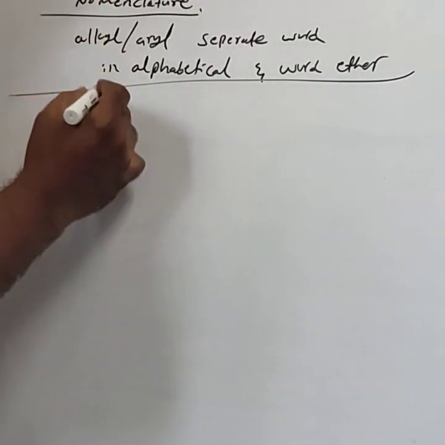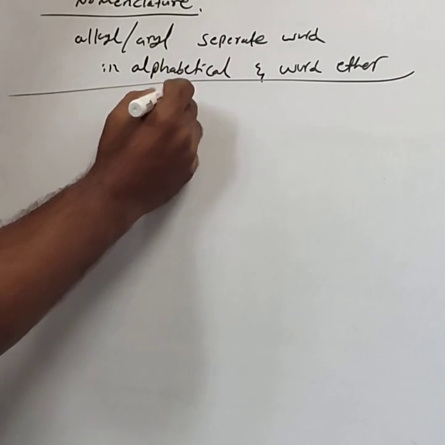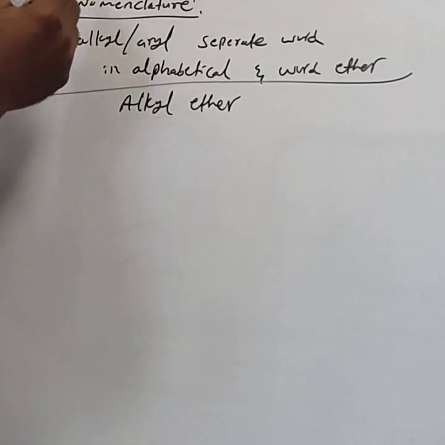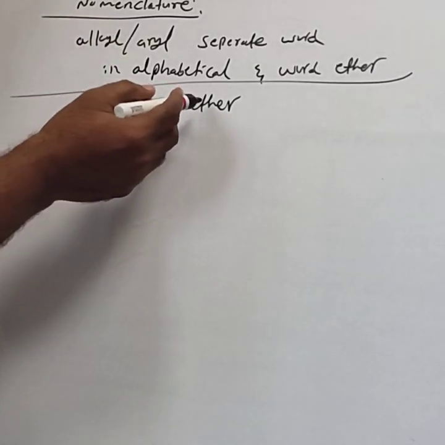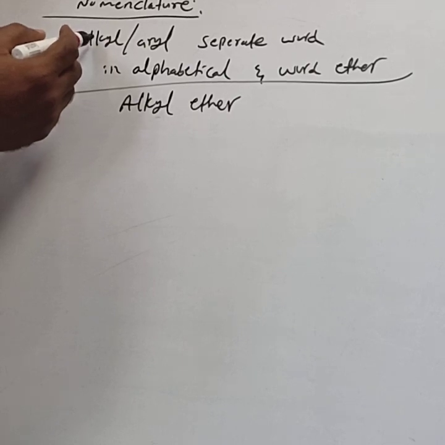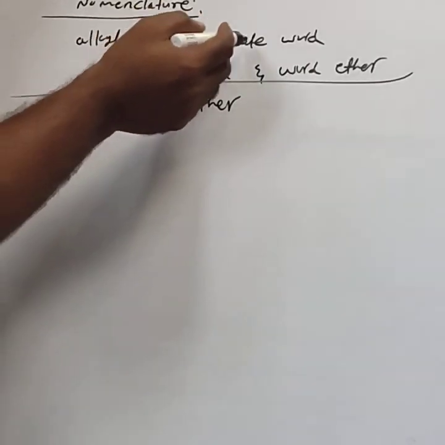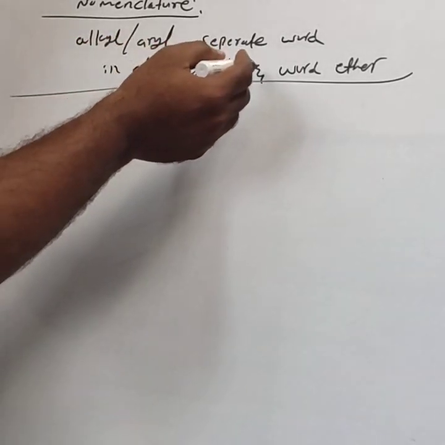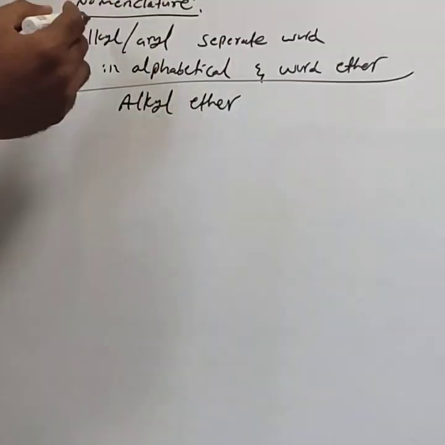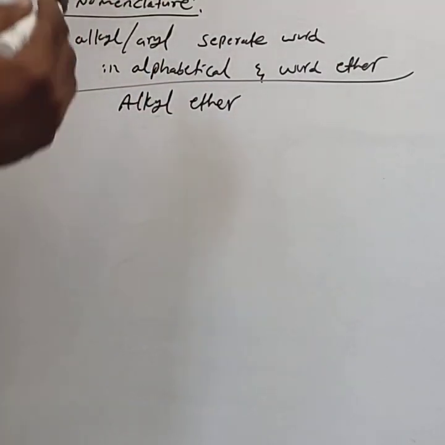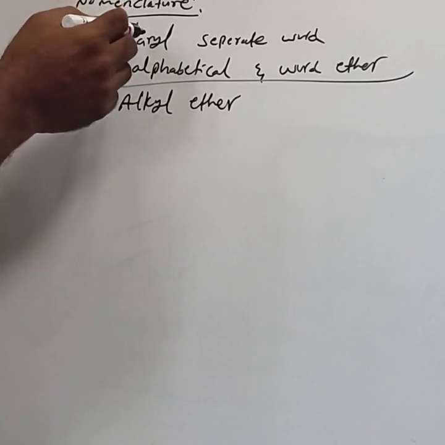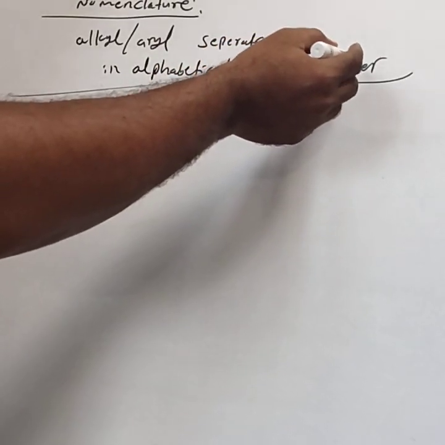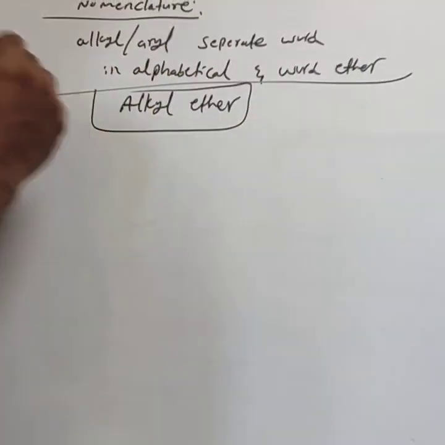That is, they are commonly called alkyl alkyl ether. This is the common name. After naming the alkyl or aryl groups in alphabetical order, then add the word ether.